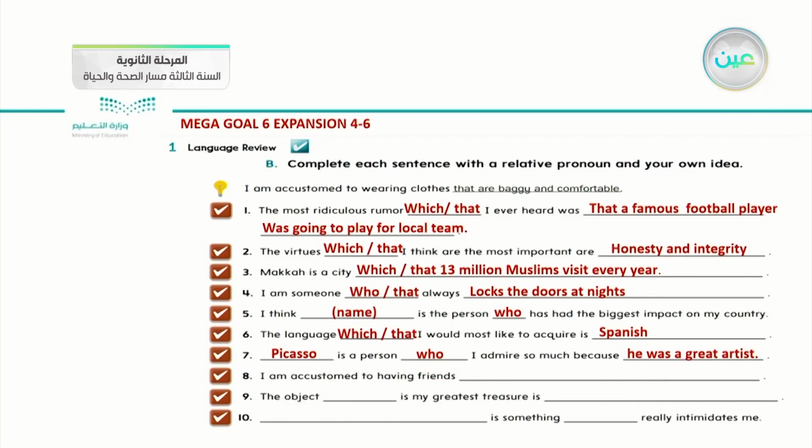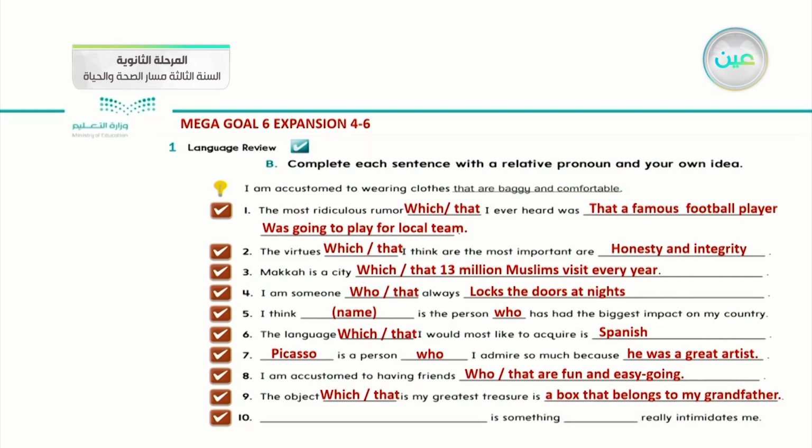I am accustomed to having friends. What do you think is it? Who, because it refers to friends that are fun and easygoing. Number nine, the object. The object is a thing, so what is the suitable pronoun with it? Which or that. My greatest treasure is a box that belongs to my grandfather.